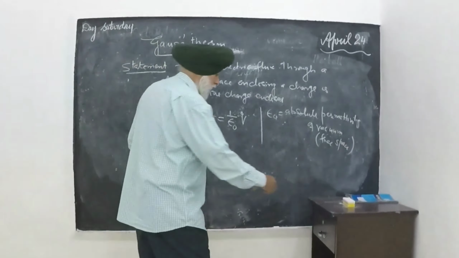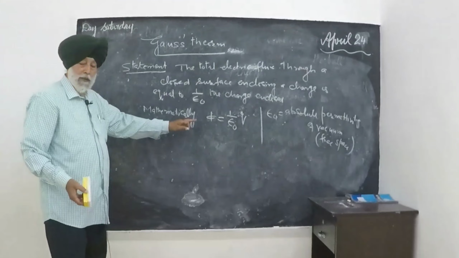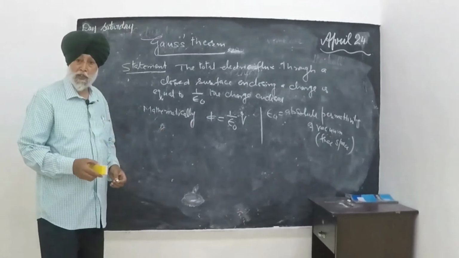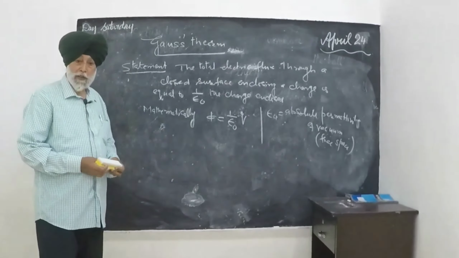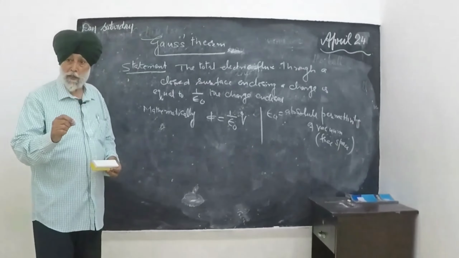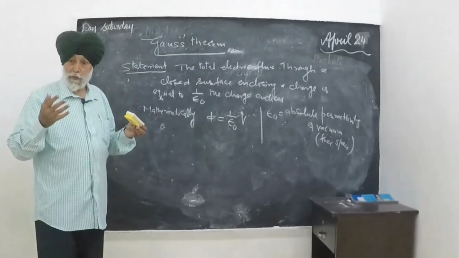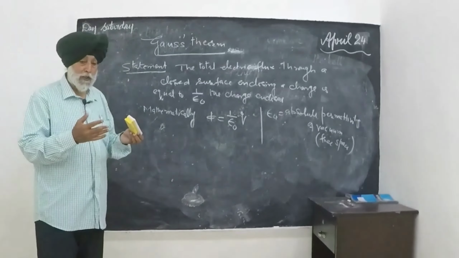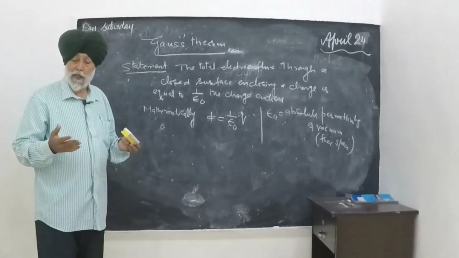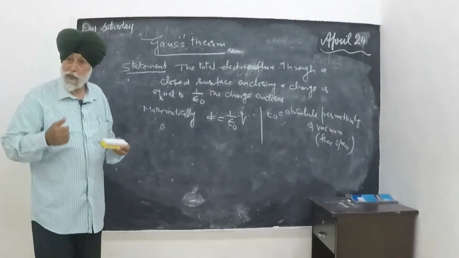So first I will prove this, the electric flux. What is electric flux? As you know, when we take an isolated charge, it emits electric lines of force. If there is a positive charge, the electric lines of force move away from the charge. If it is a negative charge, the electric lines of force are towards the charge.